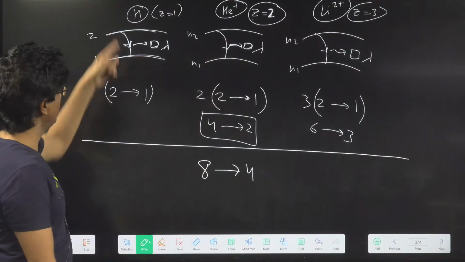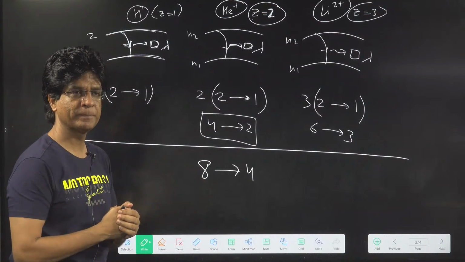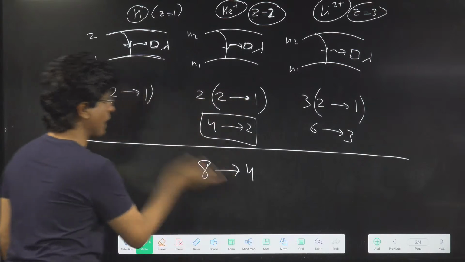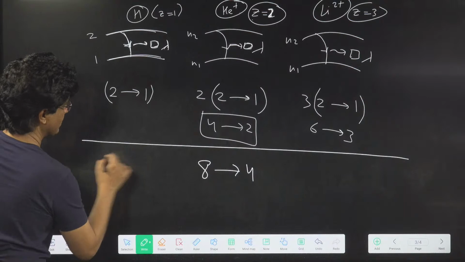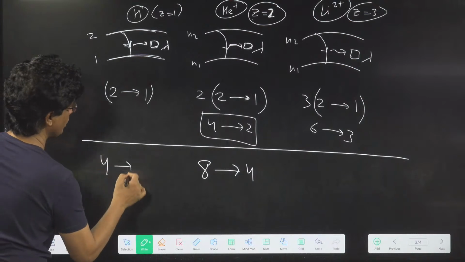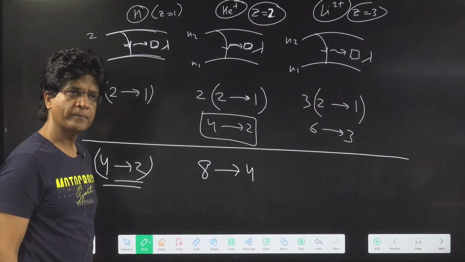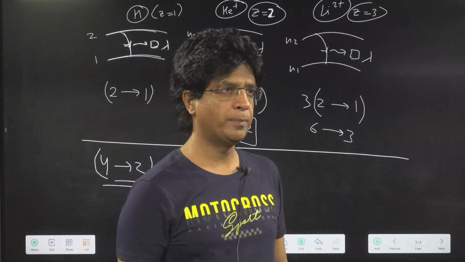Which jump will occur in hydrogen, which will give you the same wavelength? From hydrogen to here, you multiply by Z; coming back, you divide by Z. So divide by 2. The answer will be 4 to 2. Yes or no? Excellent, bacho. You're doing very good. Keep it up.